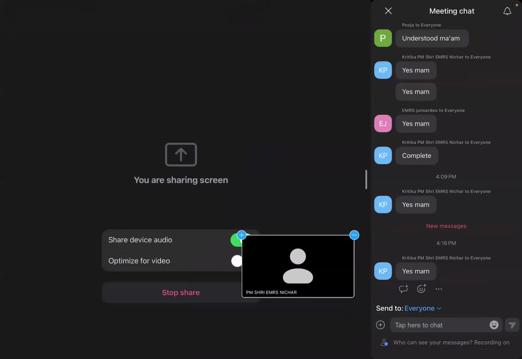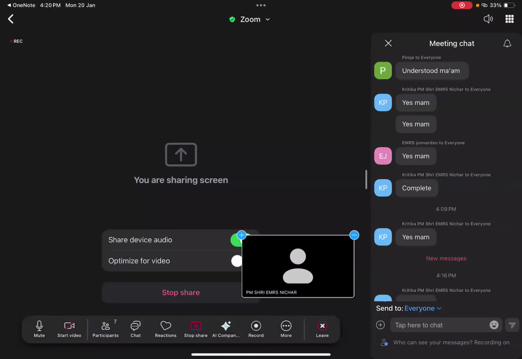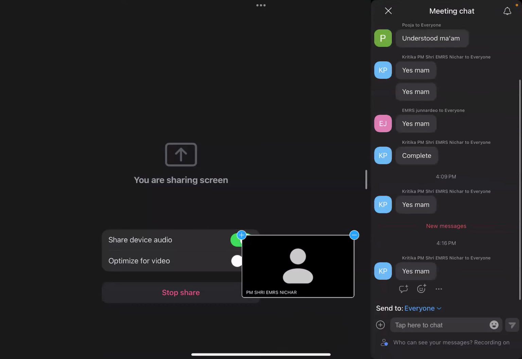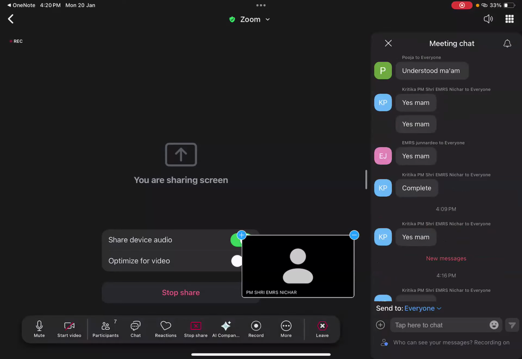Yes or no? Have you understood the difference between your direct transfer and your indirect transfer? Please let me know in the chat box so that we can move forward.